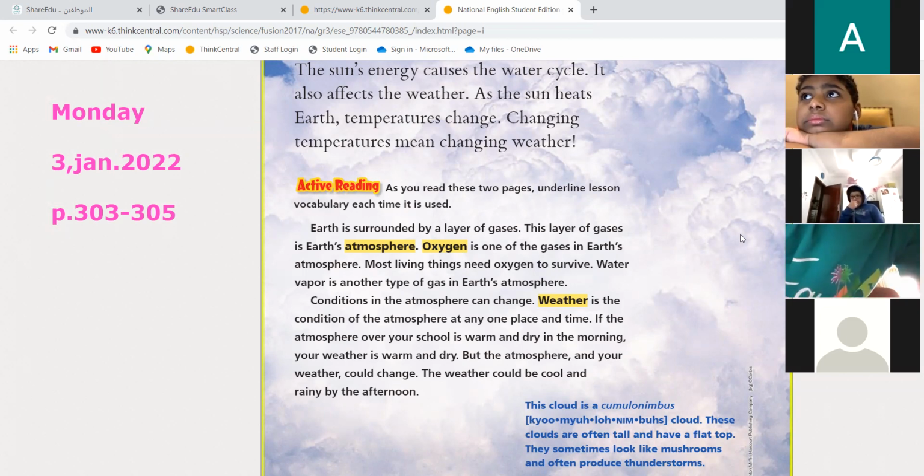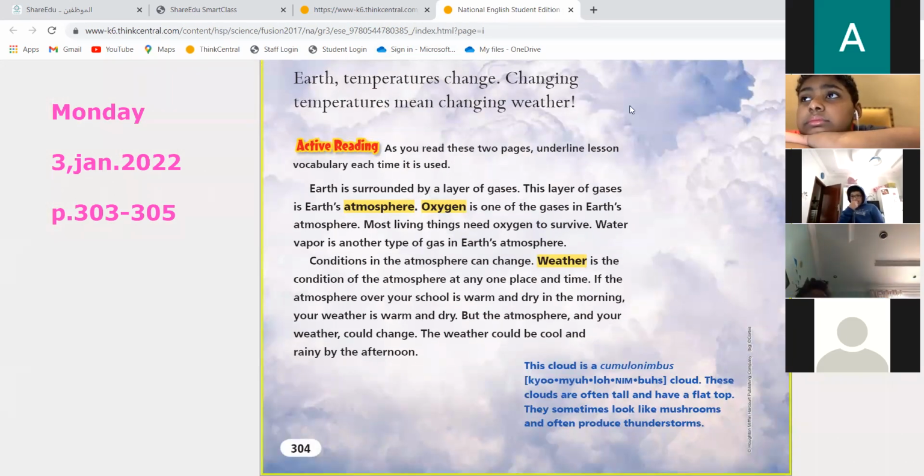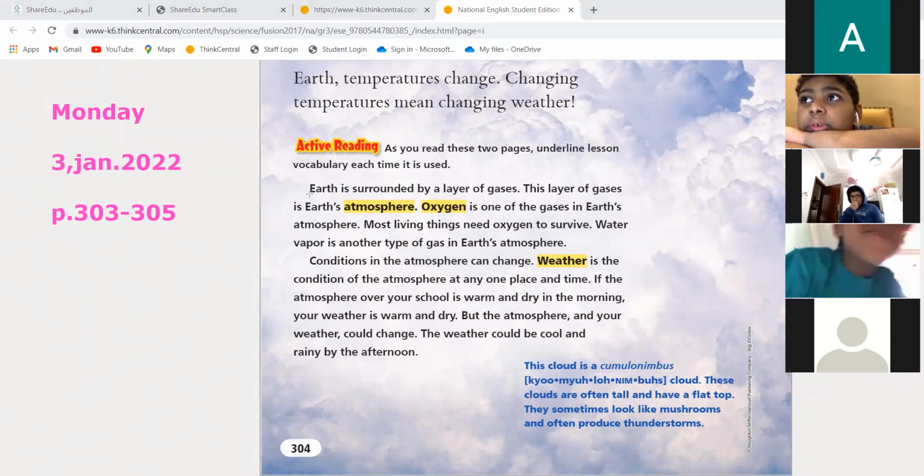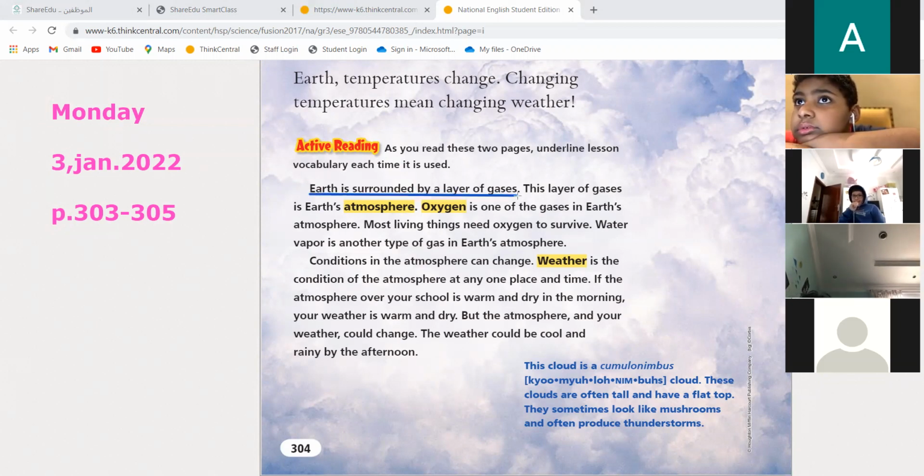Please, Habibi, I want you to open to page 304, and underline with me the main ideas, which are the main words that we took today. As we said, on page 304, Earth is surrounded by layers of gases. This layer of gases is Earth's atmosphere. What do we call it? Atmosphere.